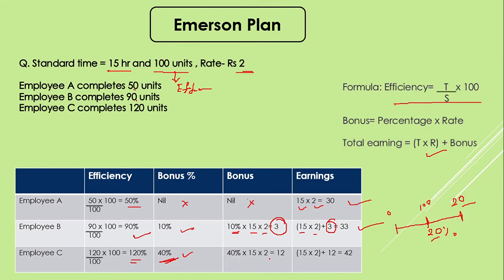For 40%, again the formula will use standard time and rate. That 40% of the earning is 12 rupees, which is counted as a bonus for him. So this is coming as 42 rupees. If you are talking about rupees, it's 42 rupees. So here we can see the difference between employees A, B, C, how the bonuses or the earnings differ from person to person if someone is saving time while working in their standard hours.